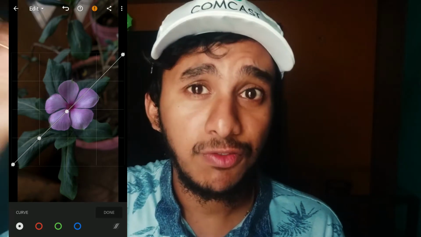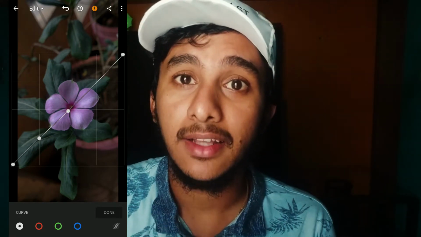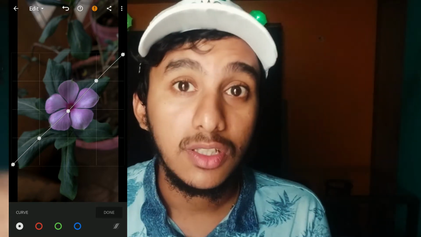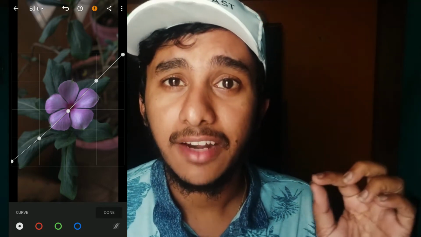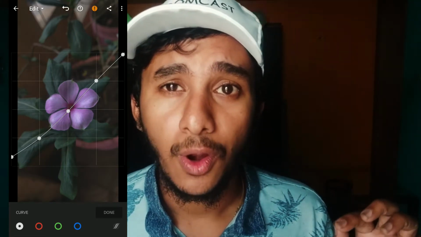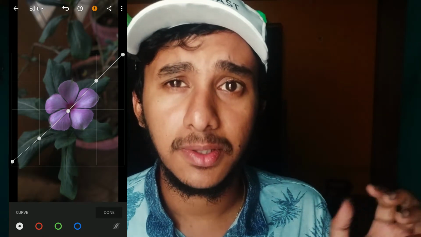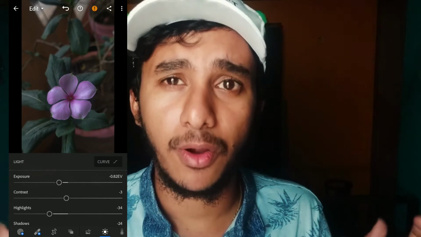So you just fix 4 points in your line so that when you move at any of the corner, the other points don't get affected. Now moving to the bottom left square of that big square, and we have to move that bottom line to like middle of the square so that a little bit of fade is applied on your image. Just check if there is too much of fade or if the curve brings a required amount of fade in your image. So once that fade is achieved, just click on the save and you have that gloomy or a dreamy kind of feel on your image. So that is the second tip that I would suggest you while editing your moody photographs.